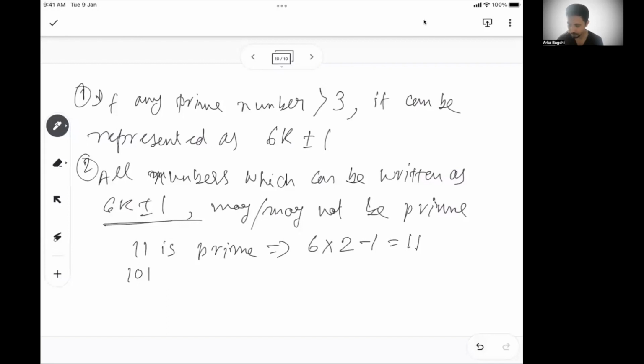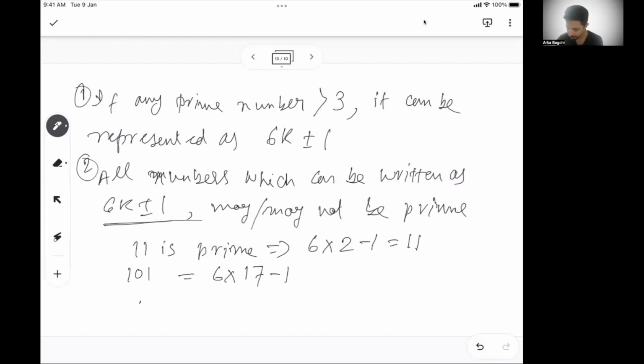Let's say 101. In 101, you can write it as 6 into 17 minus 1. Any prime number you take, you will be able to write in 6k plus or minus 1 format.